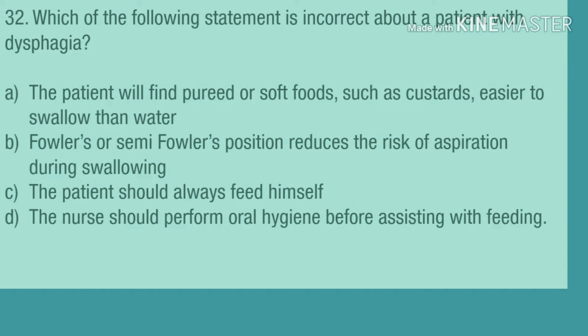Question 32. Which of the following statements is incorrect about a patient with dysphagia? A. The patient will find pureed or soft foods, such as custards, easier to swallow than water. B. Fowler's or semi-Fowler's position reduces the risk of aspiration during swallowing. C. The patient should always feed himself. D. The nurse should perform oral hygiene before assisting with feeding.